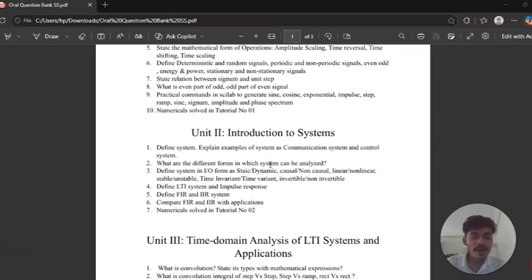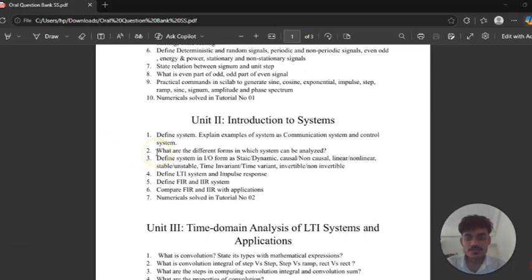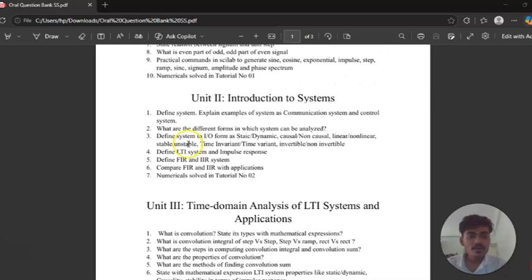After that, the second question is: what are the different forms in which the system can be analyzed? So you have to note down the different forms in which the system can be analyzed. After that, question number three is: define system in input output form as static, dynamic, causal, non-causal, linear, non-linear, stable, unstable, time invariant, time variant, invertible, non-invertible. So this is a very important question.